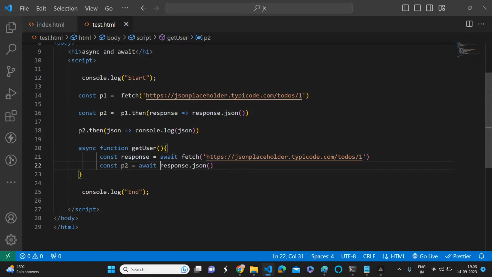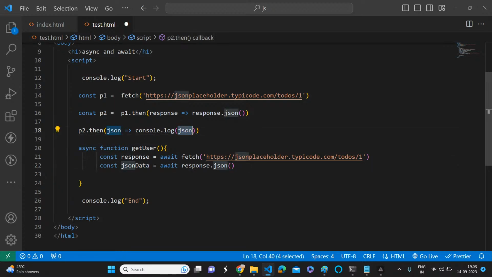await, that's it. Instead of then, what we are putting? Await. Just remove promise.then and the function, and whatever logic you were putting there, put that logic here. Because response is a promise, and again you are invoking the JSON method, so again it is returning another promise, right? What you are getting here is JSON, so you can write jsonData or something. I'm just changing the names, okay? Once you got the data, you are doing console.log of the JSON, right? Yes or no?